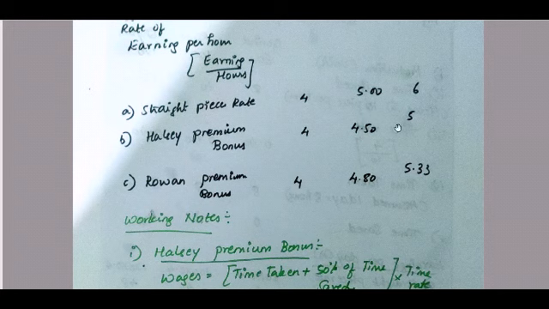For Sham it is 40 rupees divided by 8 hours, which is 5 rupees. And under Rowan premium bonus, the same way, dividing by 8 hours, we get 4, 4.8 and 5.33 per hour.